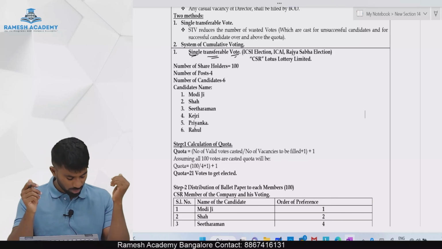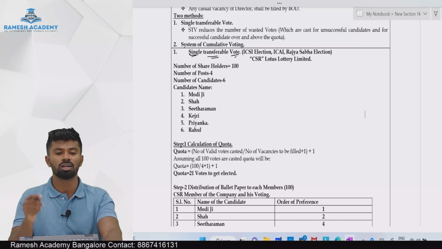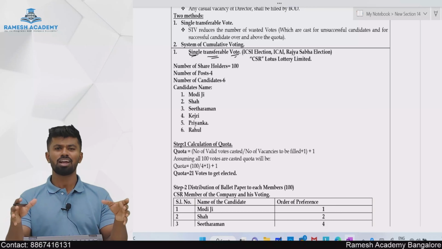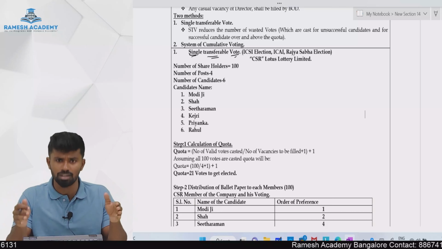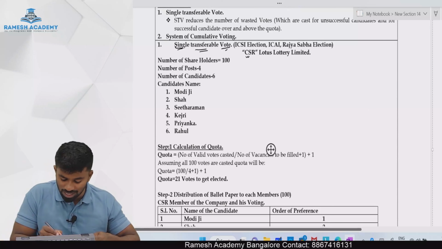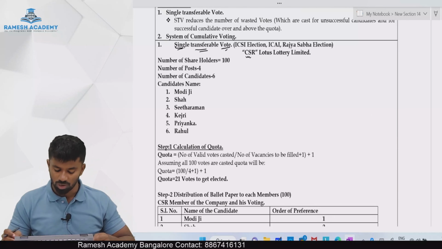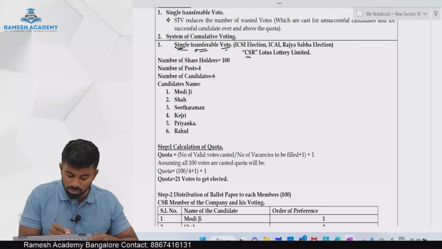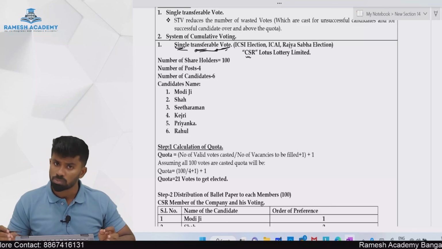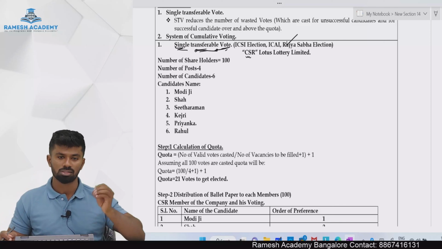That is why it is called what? Single transferable vote. There will be one vote, but that vote is transferable according to what? According to the preference. Let us understand this concept of single transferable vote in detail with the help of an example. What is the example? We have a company called CSR Lotus Lottery Limited. This single transferable vote system is one of the most famous methods of proportional representation, which is adopted in ICSI elections, ICAI elections, even Rajya Sabha elections.